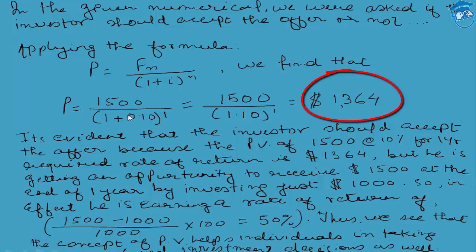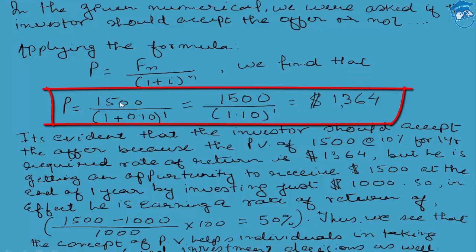Once again, students, the amount of 1364 USD is the present value of the future cash flow of 1500 USD against a required rate of return, used as a discounting factor, of 10% for 1 full year. So the present value of 1500 after 1 year against a 10% required rate of return or discounting rate works out to be 1364 USD.